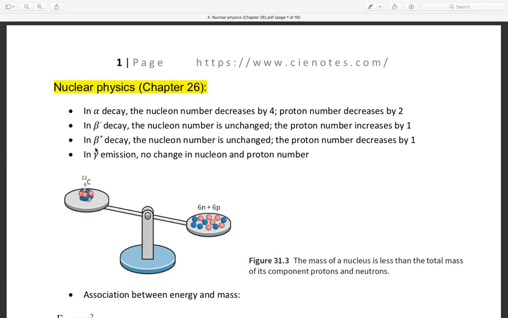And beta plus is different. This is a positron, a positive electron. The nucleon number is unchanged, and the proton number decreases by 1. This is an increase, this is a decrease. And in gamma emission, there is no change in nucleon or proton number. Why? Because gamma is an electromagnetic wave, gelombang elektromagnetik.